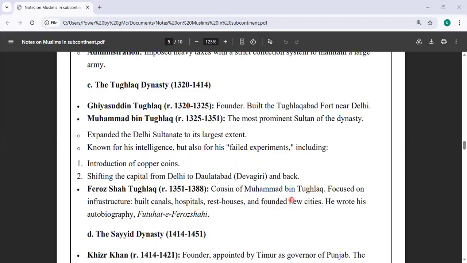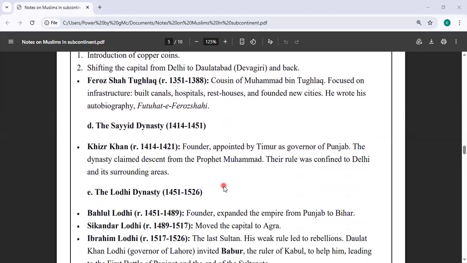He was focused on infrastructure. He built a lot of canals, hospitals, and rest houses. He founded new cities. He wrote his autobiography, Futuhat-e Firoz Shahi. So this is the information we know about him.